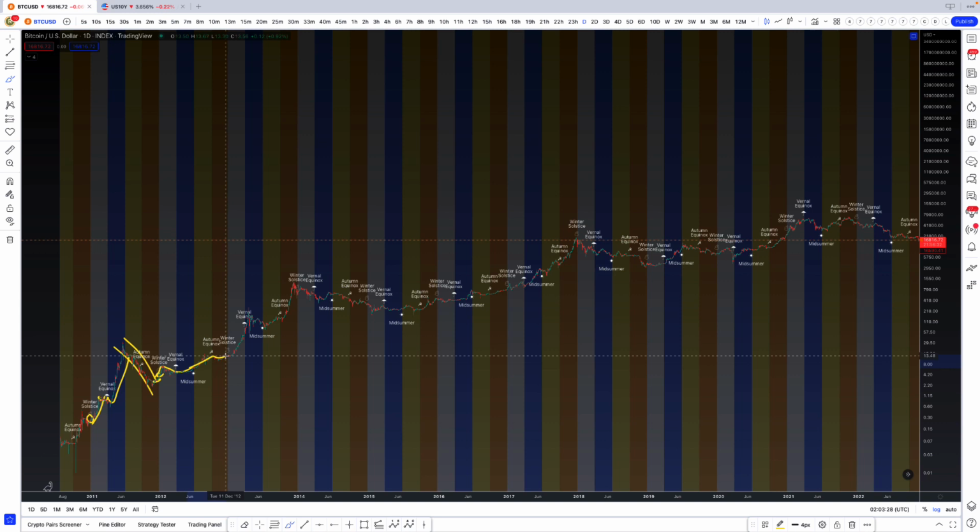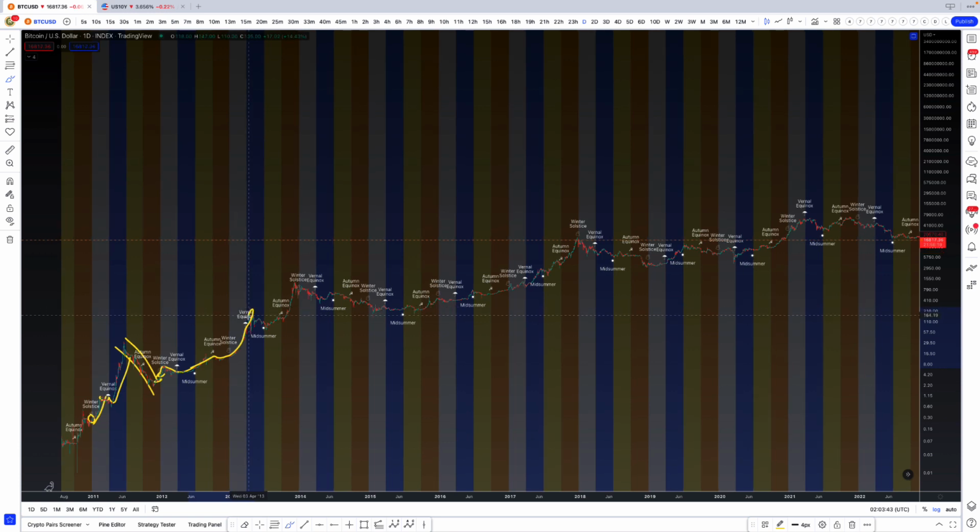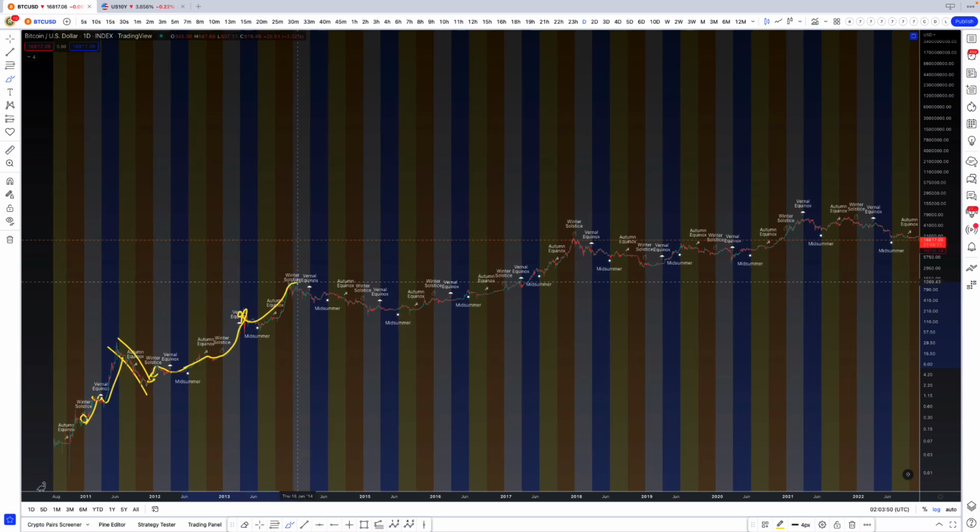Then when winter solstice kicked in right here, that was right before Bitcoin broke past like $20 and went all the way up to around $250. Then it pulled back down when spring came in. And then we pulled back up again. And then winter solstice came in right where the top of the bull market was, a couple days after. But ultimately we went down for over a year.